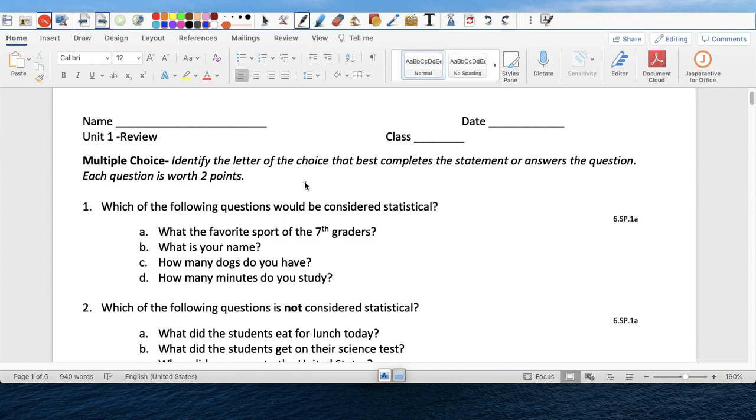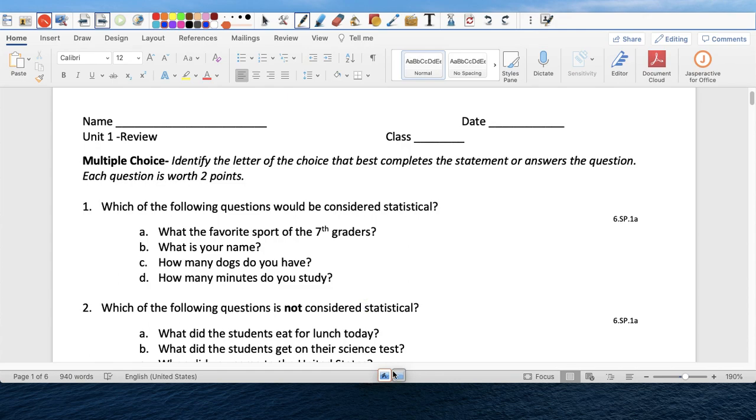Question 1. Which of the following questions would be considered statistical? What's the favorite sport of the 7th graders? What is your name? How many dogs do you have? How many minutes do you study?